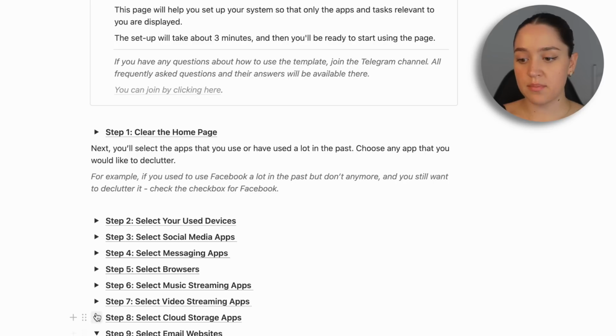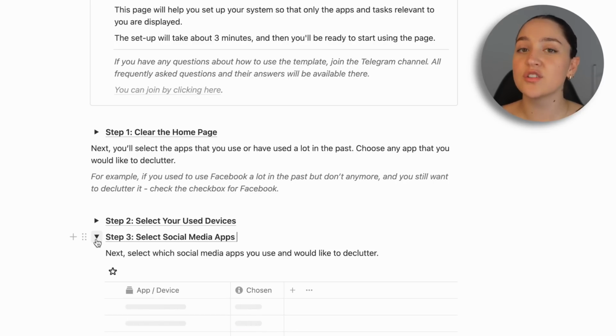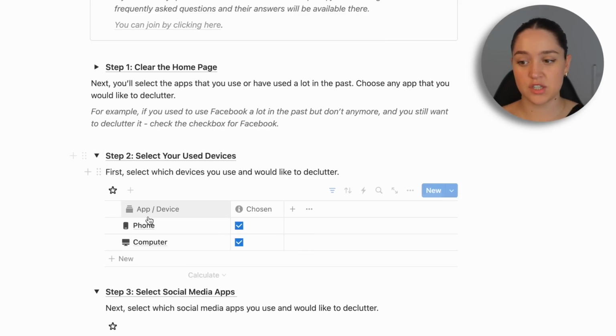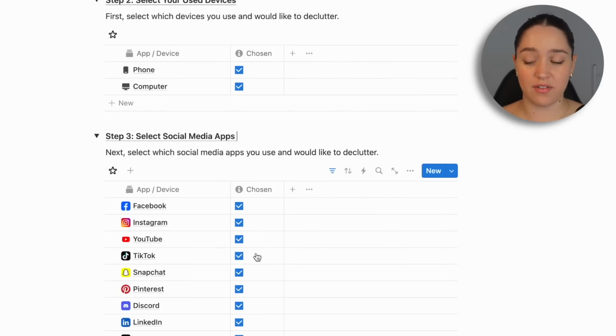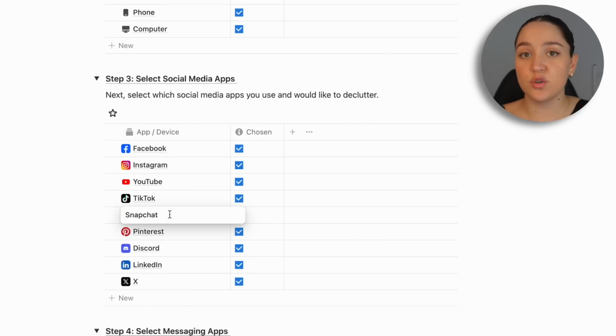So every single step is written out and put in this toggle list that you can quickly go through. It looks like it takes long to set up. It literally takes 3 minutes. The setup for this page is extremely simple. All you do is you select the apps and the devices that you use. So for example, there could be like 10 decluttering tasks for Snapchat specifically. If you don't use Snapchat, you don't want to see those decluttering tasks.